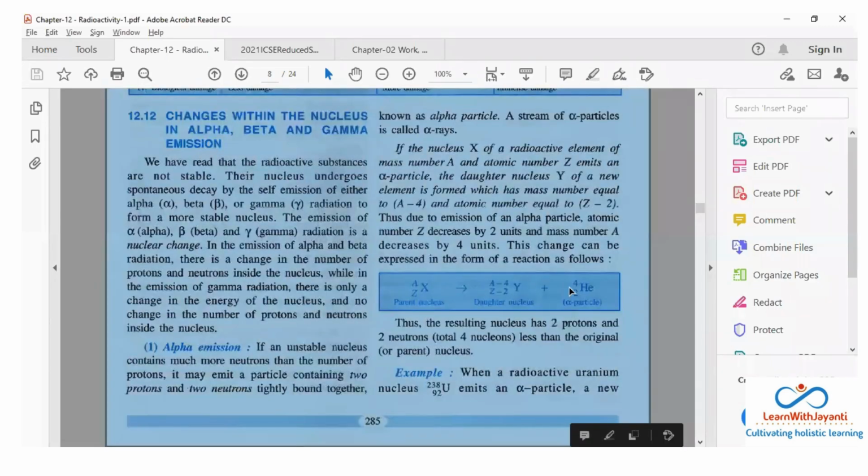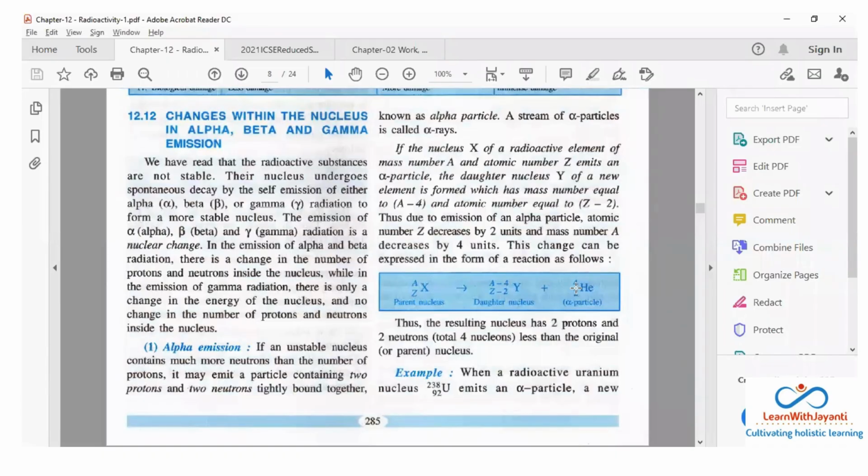This is the mass number. Mass number क्या होता है? What is the mass number? Total number of protons plus total number of neutrons. तो proton plus neutron is 4. तो atomic mass number क्या रहेगा? A minus 4 daughter nucleus में.